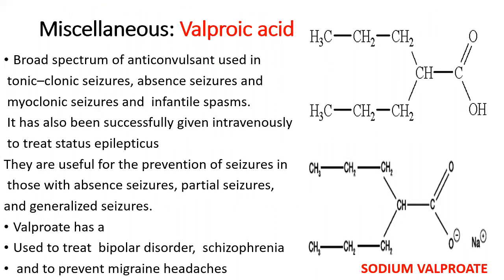So when you come to valproic acid, this is the structure of valproic acid. So you can see here, this is the sodium salt of valproic acid. It is also a very important compound, sodium valproate. Okay, so mostly valproic acid, it is being given in its sodium salt. So this is the sodium salt, sodium valproate. Okay, so if you take valproic acid only, it is being called as Valium and all. So it is a broad spectrum anticonvulsant.